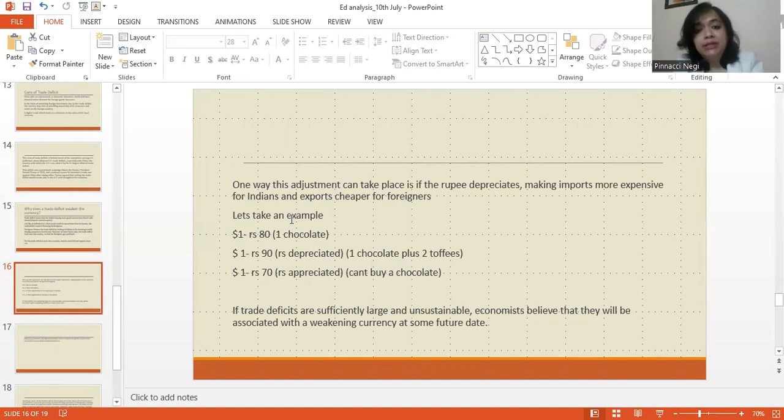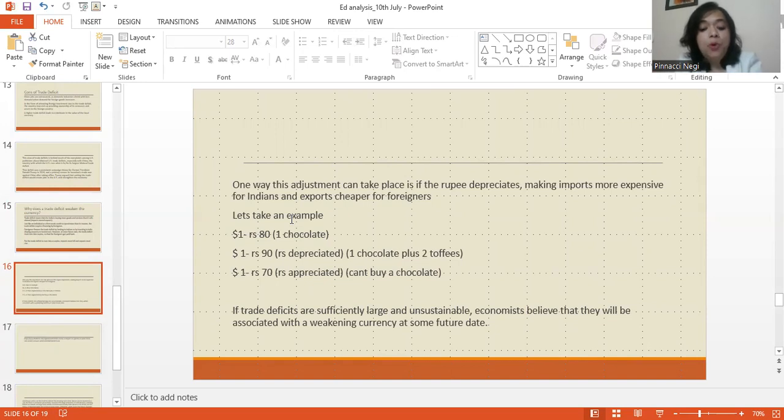So the main point that I would like to make here is that for this trade deficit situation to correct, students, it is important that the currency depreciates. And it is precisely for this reason that when countries run a trade deficit, the rupee depreciates or the currency depreciates, right? Now, what would this do? This would make the imports expensive and the exports cheaper for foreigners. I'm repeating, when the currency depreciates, what happens? It makes the imports expensive and it makes the exports cheaper.